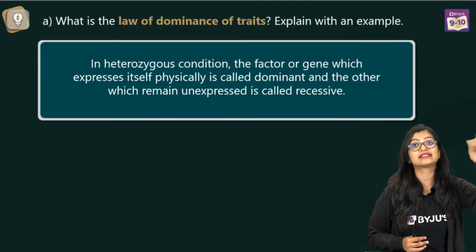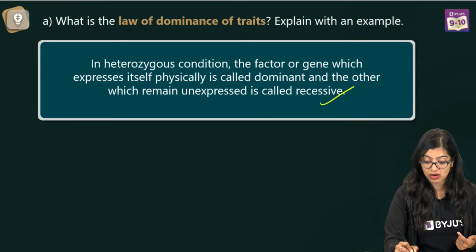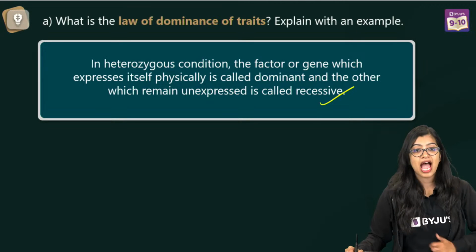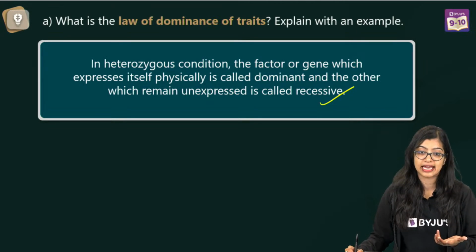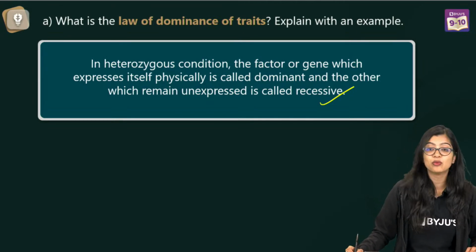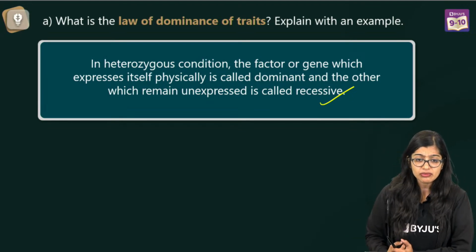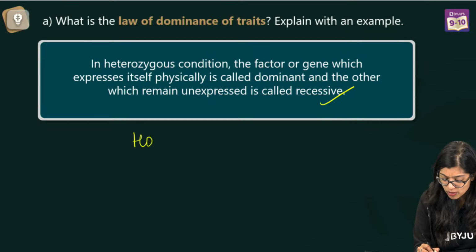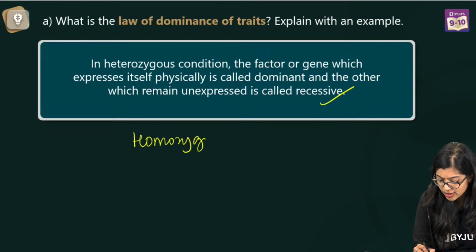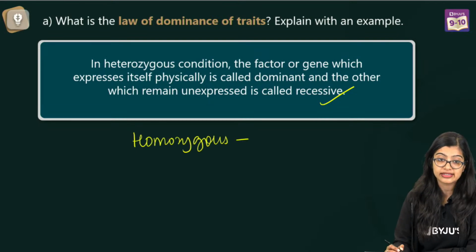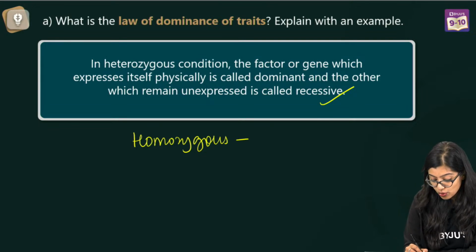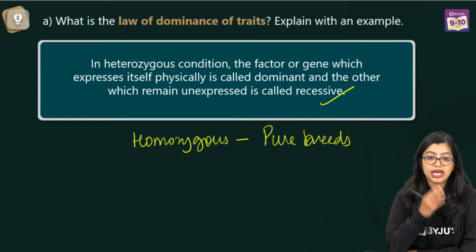But a trait that gets suppressed or which is submissive is what we call a recessive trait. And what example would you use in this case, right? What example would you use? You only tell me. What example can we use for this? Pure breeding is when in homozygous condition, right? So when you want to get a plant which has homozygous condition, then you will do pure breeding or get pure breeds. So that is what we mean by it, okay?